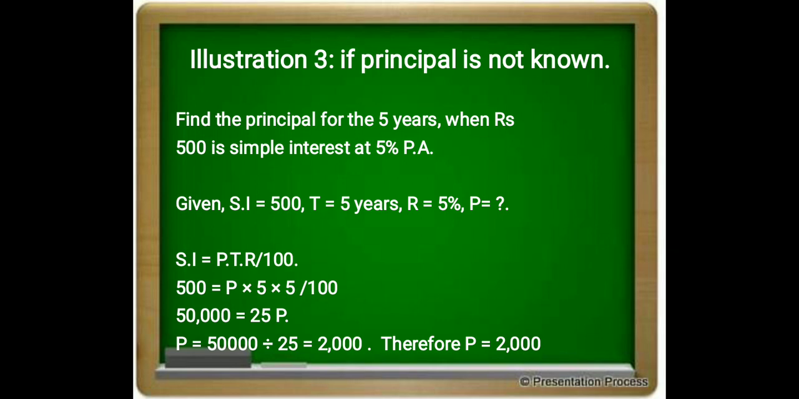This means if the principal amount is 2,000 rupees for 5 years and at an interest rate of 5% per annum, the simple interest will be 500.